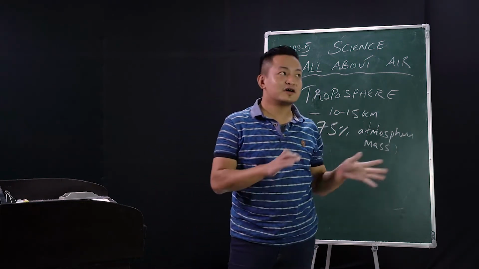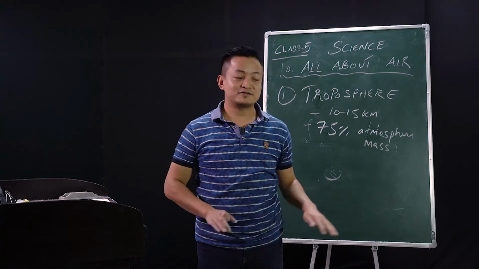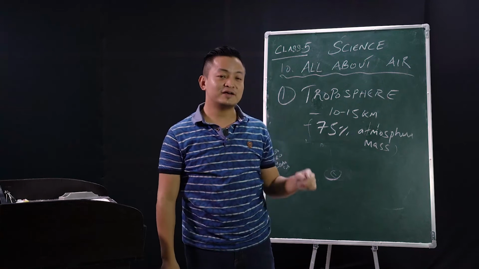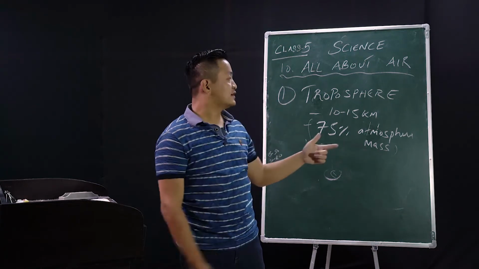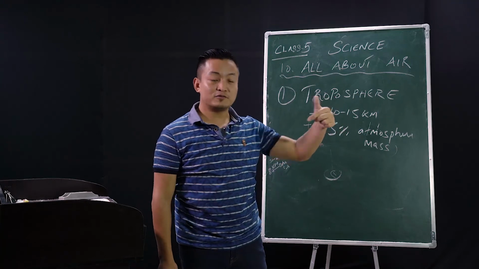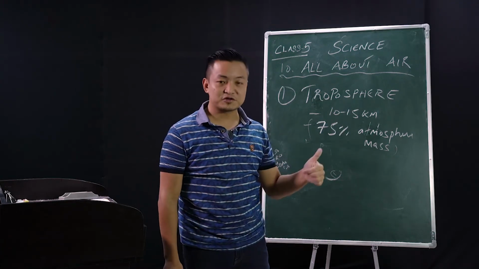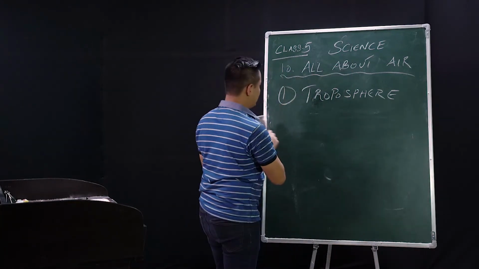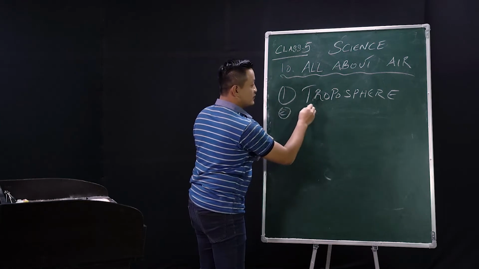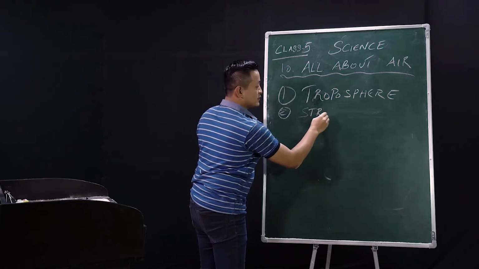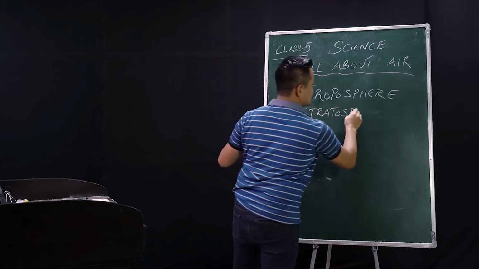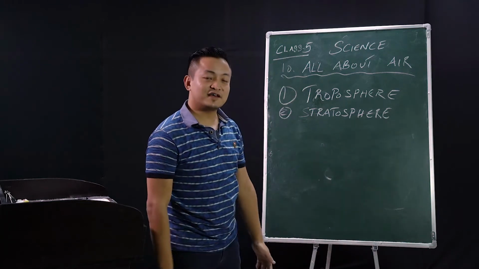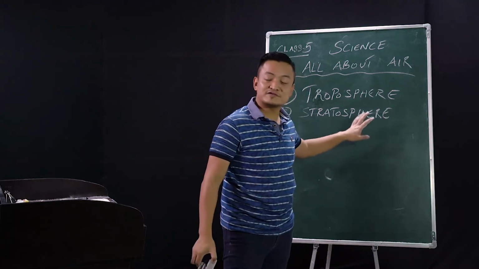So we are going to explore one by one, okay? This is Earth. We are done with the troposphere. Now the next one would be the second layer of atmosphere. That means after troposphere, what next? It will be stratosphere. Clear? Okay, so students, the second layer of atmosphere would be stratosphere.